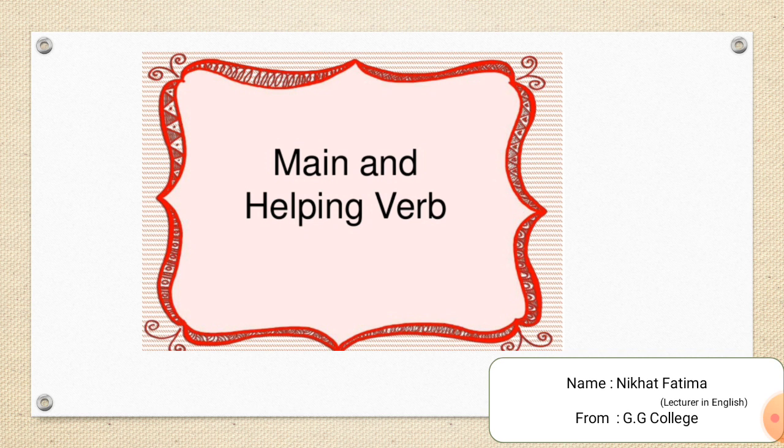For example, she has been writing since this morning. Here, has been is the helping verb, and writing is the main verb. Another example: the mall was inaugurated by the local MLA.